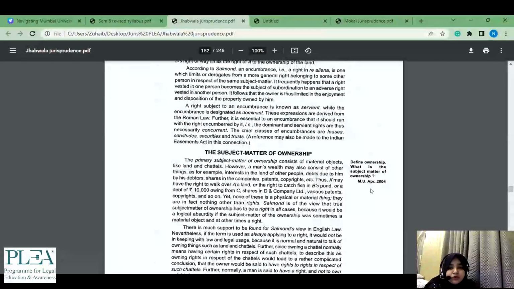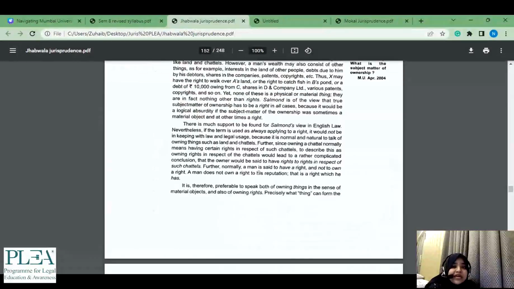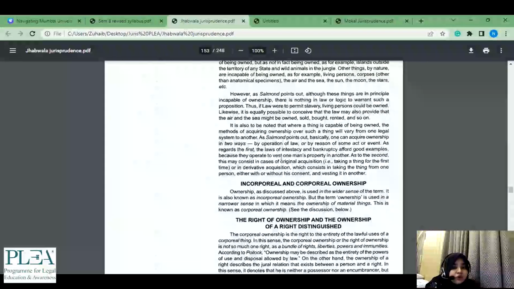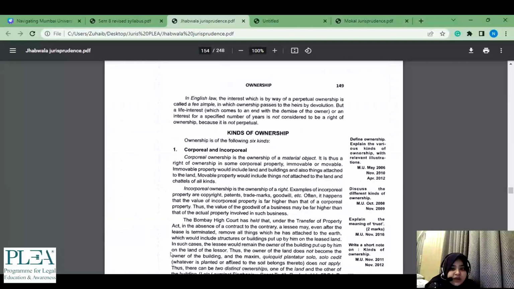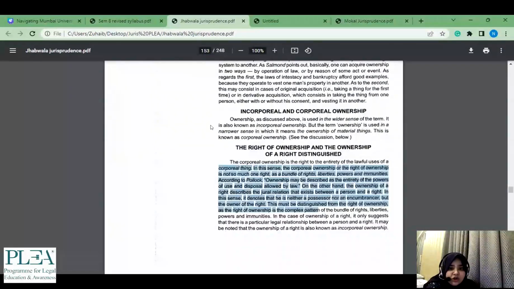अब सब्जेक्ट मैटर 2004 में पूछा है. If I don't have the time I just browse through it, but पता है कि यहाँ पे है एक topic which is subject matter of the ownership, and in future if I come for a past year paper जहाँ पे लिखा है, at least I know कि वापस कहाँ पे आके इसको ढूंढना है. So at least go through your subtopics. Now this is important, even though यहाँ पे mention नहीं किया है past year paper, हाँ दिया है. Introduction है इसीलिए it's not mentioned here.